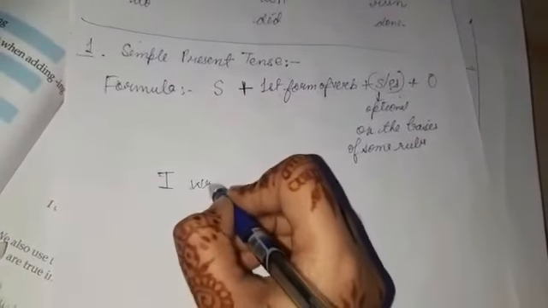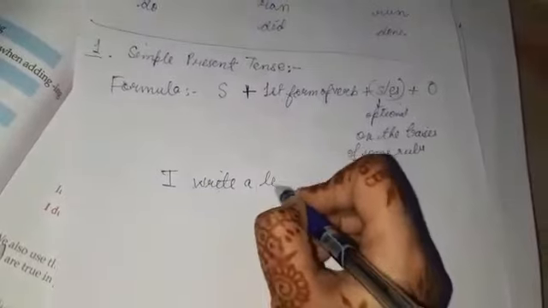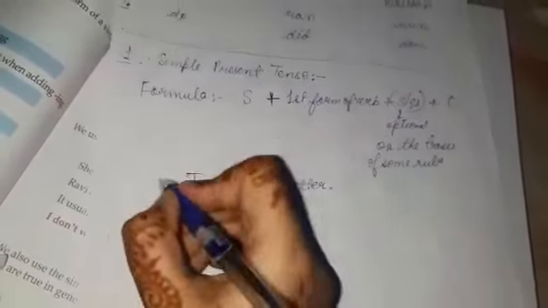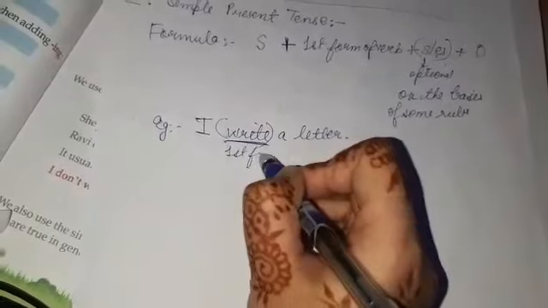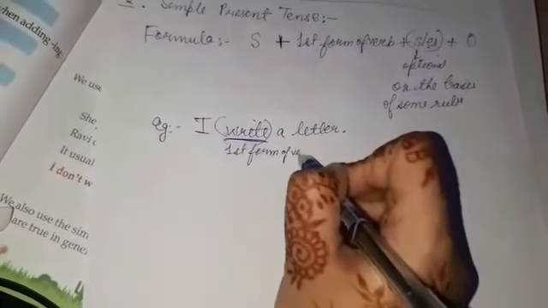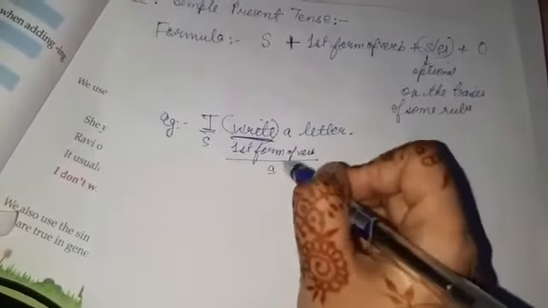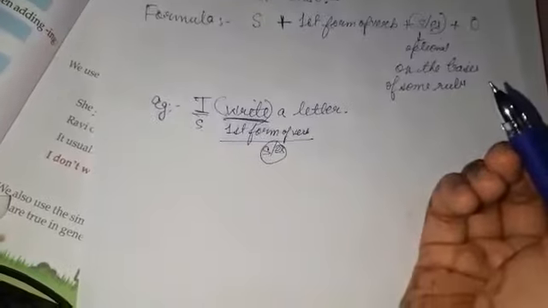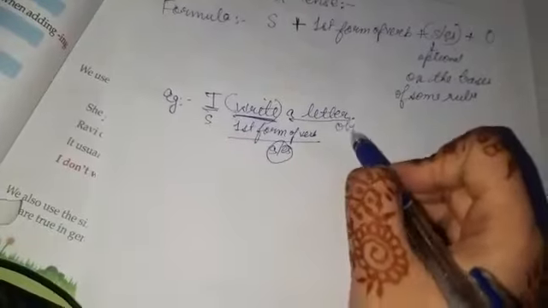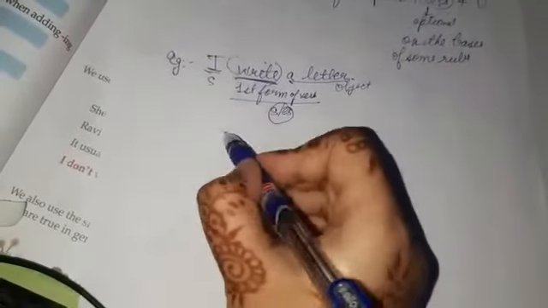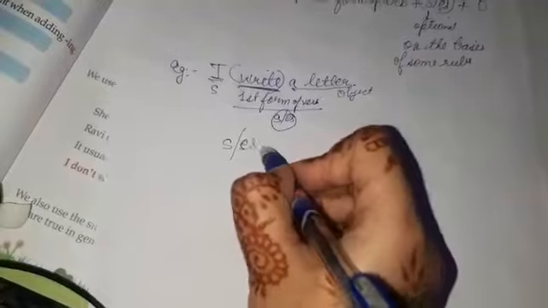Suppose I write: I write a letter. That is my example. Write is the first form of verb. This is my subject, this is my first form of verb. I have not used s or es because of certain rules that I am going to tell you now. And then my object is there. So I will tell you the usage of s and es.